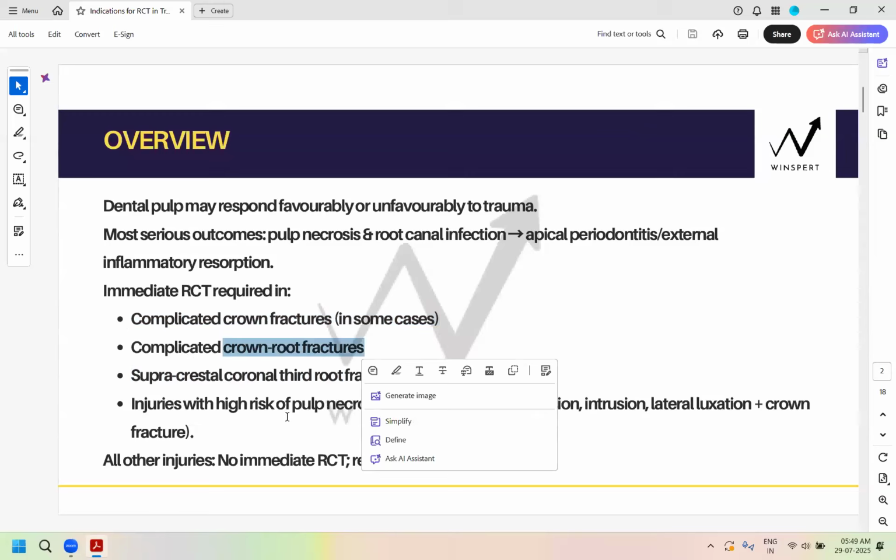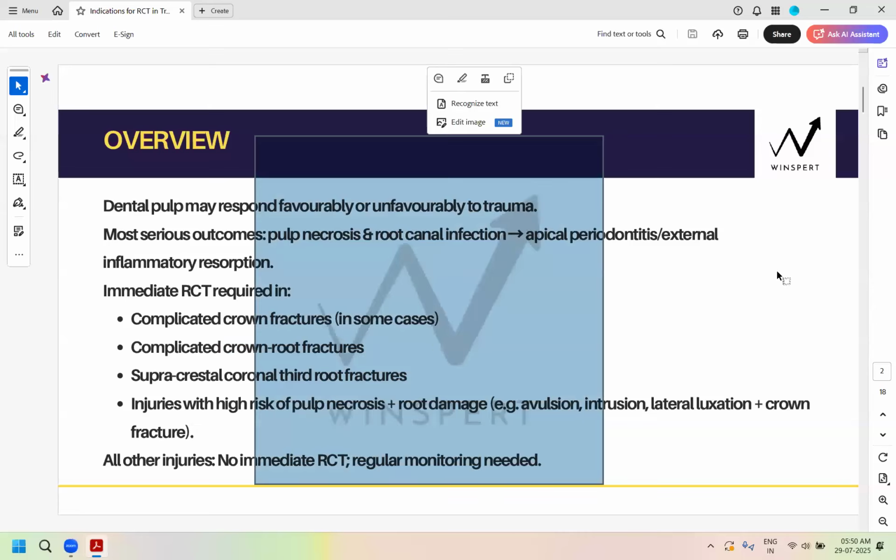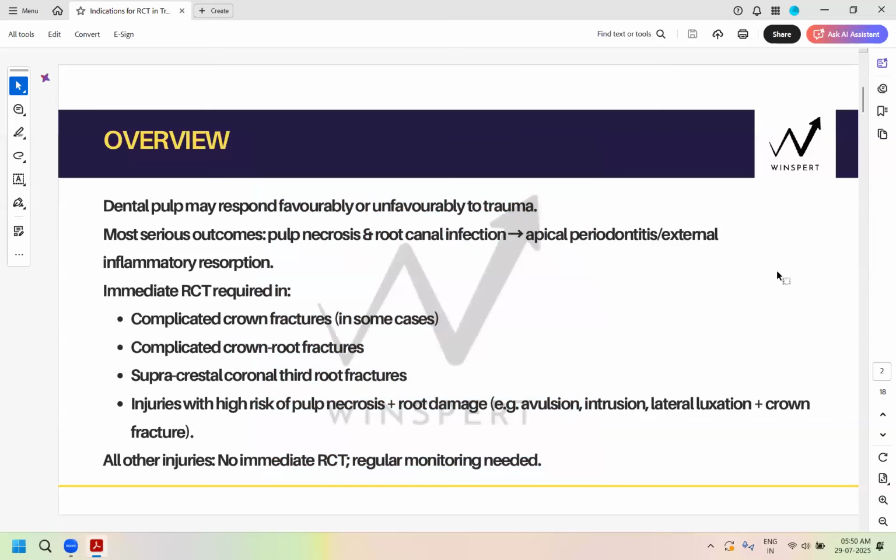Then comes your supracrestal coronal third root fracture. When you have a root fracture above the crest of the bone in the coronal third, that has the poorest prognosis. Remember the cervical perforation also, we did this concept in the last class, right? Similar to that, because the bacterial ingress is highest and creating a seal is difficult, this will also require immediate RCT. It is bound to get infected.